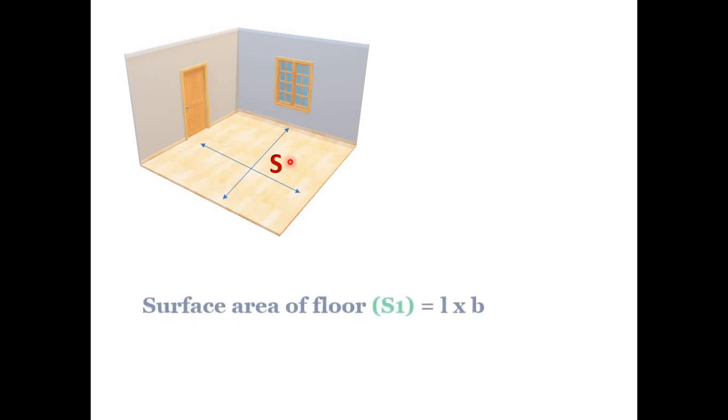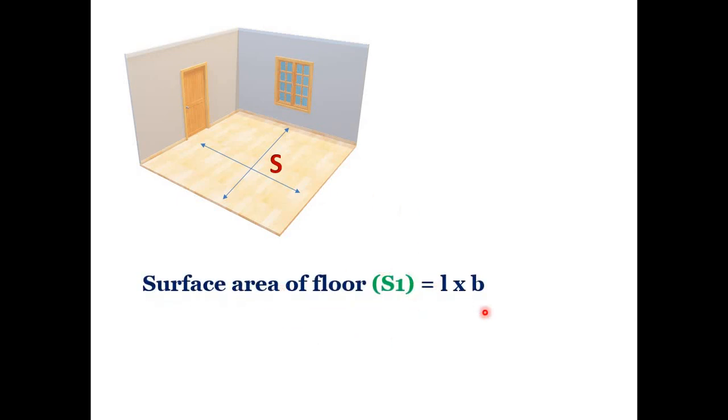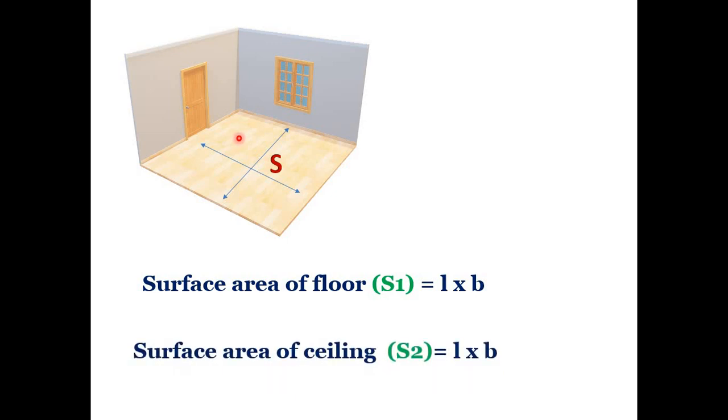Here you just have to take L into B. Then the surface area of the ceiling value will be the same, L into B. So the same value you are going to put two times, for the surface area of the floor and the surface area of the ceiling.